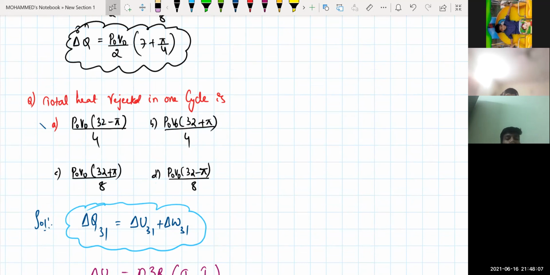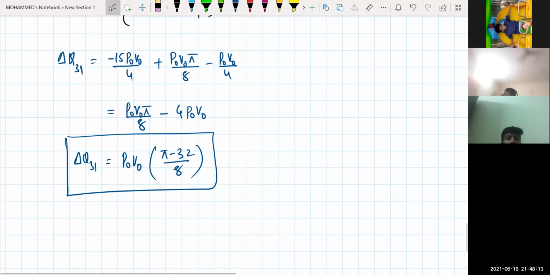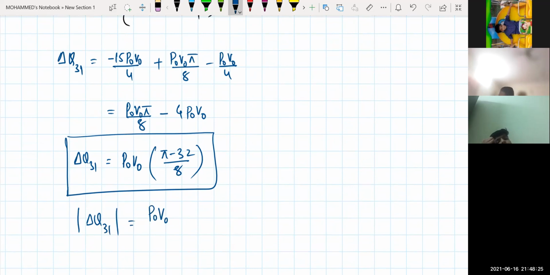This is really very logical again. The total heat rejected in one cycle: we are concerned with the magnitude, because the pi value is no doubt lesser than 32. If I write the magnitude of Q3-1, it can be written as P naught V naught divided by 8 times 32 minus pi.